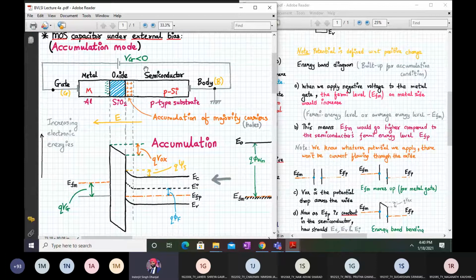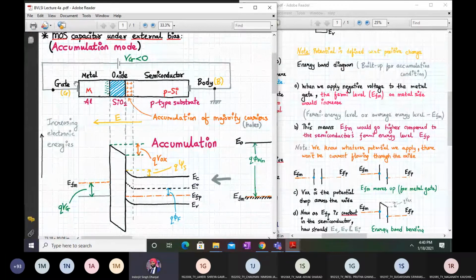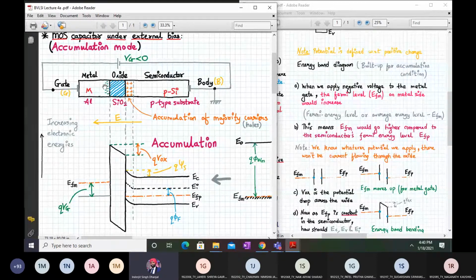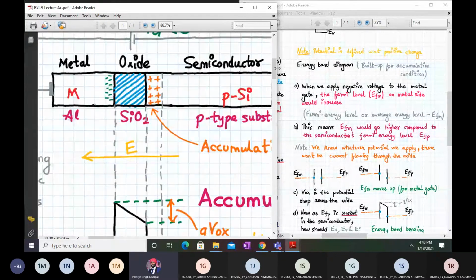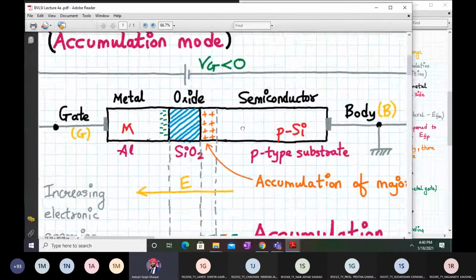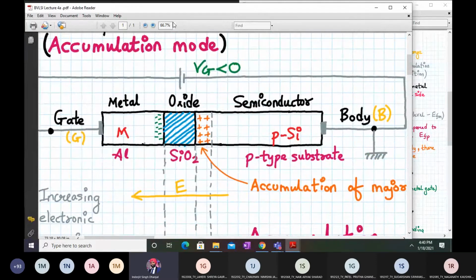Okay, so let us start. When we apply a negative gate potential, there will be negative charges coming onto the gate, because with a negative gate potential, the metal has only electrons. So what will happen? The electrons will be repelled away. So these electrons here, let me just slightly maximize it. So let us concentrate on this diagram now.